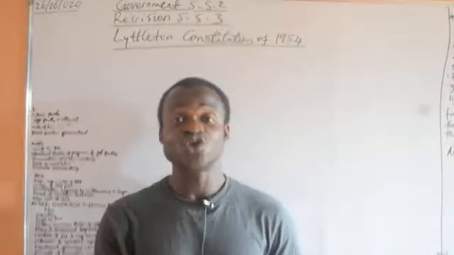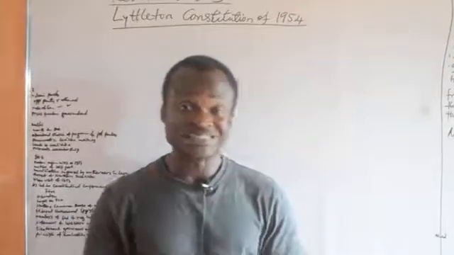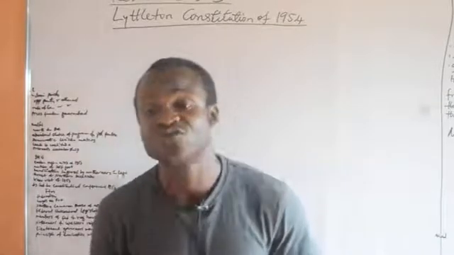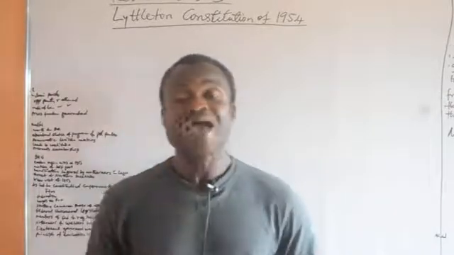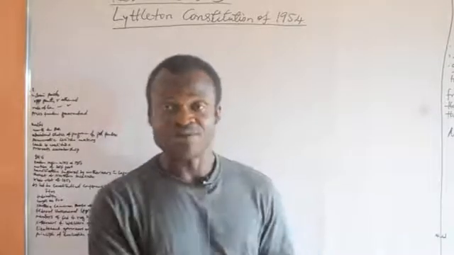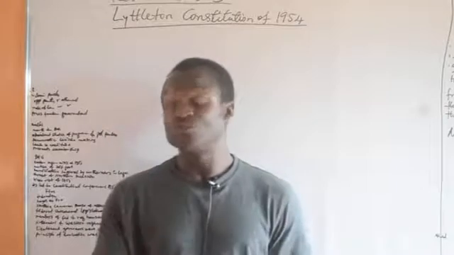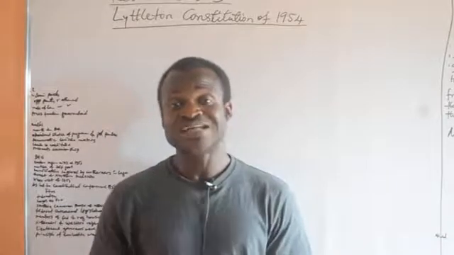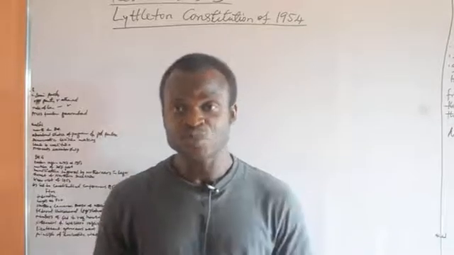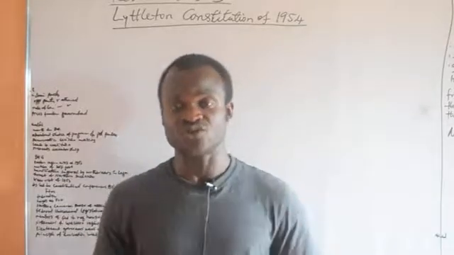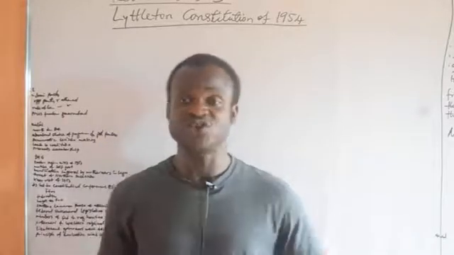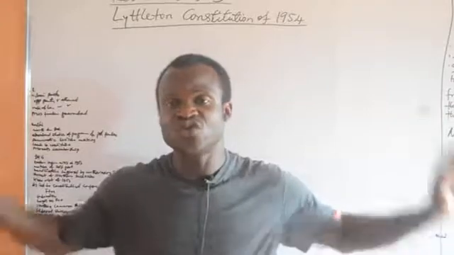In the background, you should know the name of the constitution, the year it was formulated, possibly the founder who formulated it, and why it was formed. After which you go to the attributes, the characteristics of the constitution. That talks about what the constitution said, the provisions of the constitution. Then you go to the advantages and disadvantages of the constitution. These are the areas you need to study about a constitution.